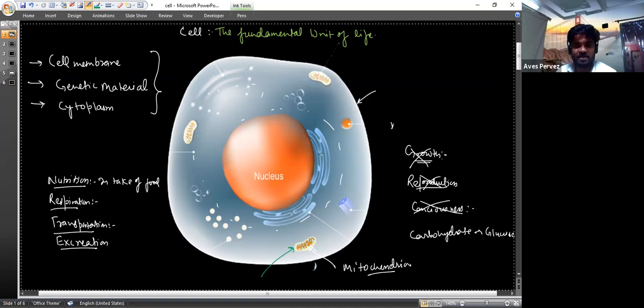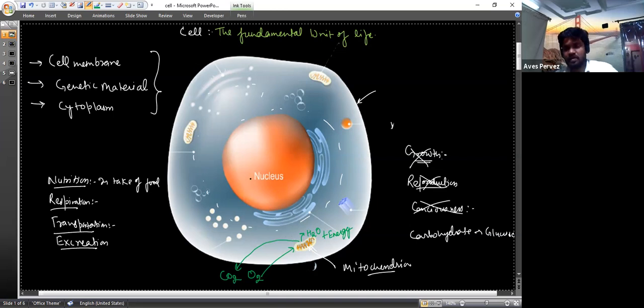Okay. So oxygen is inhaled, and the mitochondria uses this oxygen and converts it to CO2. The CO2 comes back, and water, H2O, and energy are produced, which is used for different metabolic activities. And the third one is transportation. As we know, in our body, the food we eat is transported to different parts of our body with the help of blood.